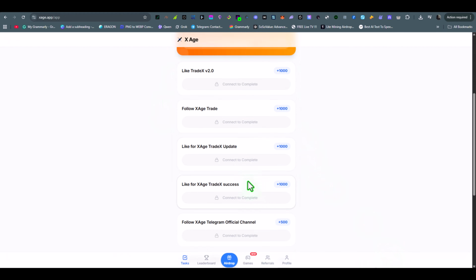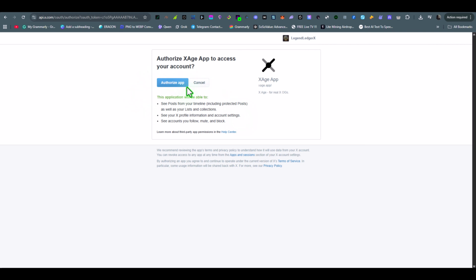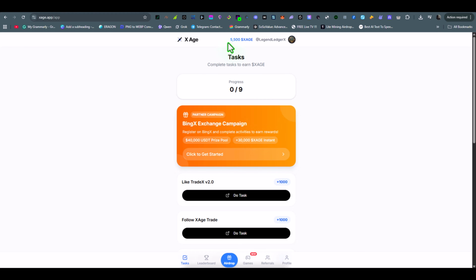Then you will see an interface like this. So here the first thing you need to do is connect your X account. Click on connect with X. Then you need to authorize it. And done. You can see that I have already received 5,500 XAGE tokens. These tokens were given automatically based on the age of my Twitter account.